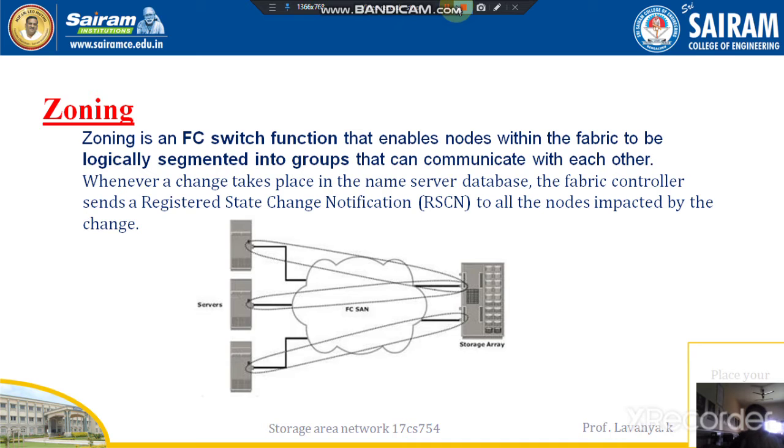The second point of zoning: whenever we have to change the transaction, we have to send the state change notification to all the nodes. Look at this diagram. Many servers are connected to our Fibre Channel network, and within that network they communicate with the storage arrays.